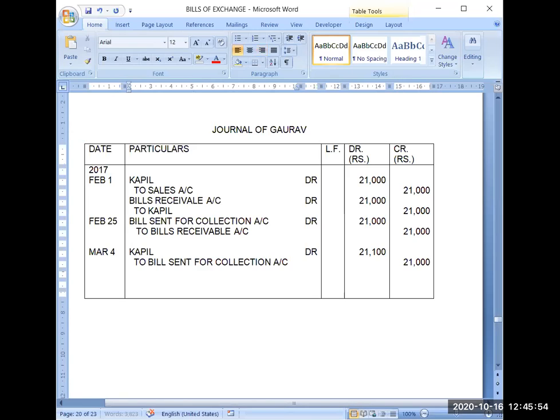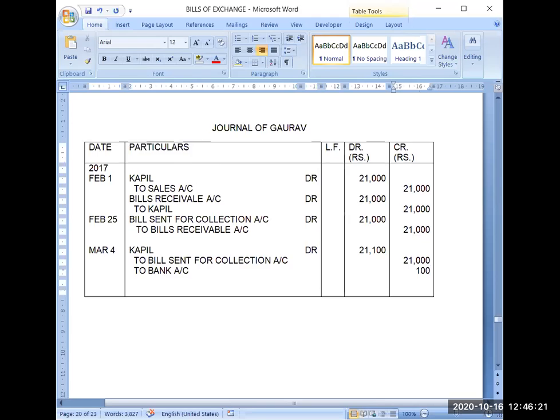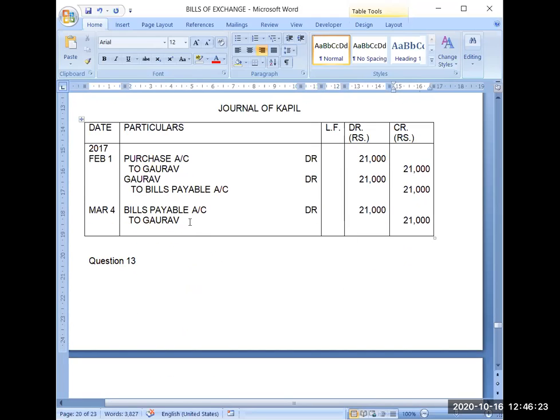So because his bank balance will get reduced, he will record here to bank account rupees 100. Now I hope this journal entry is clear for noting charges, that why to bank account has been done here, because bank will deduct this amount from Gaurav's account.